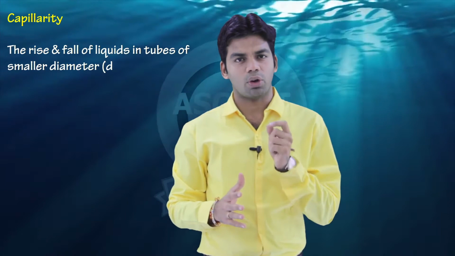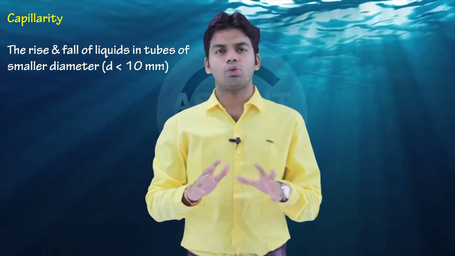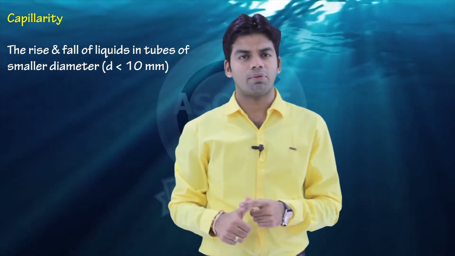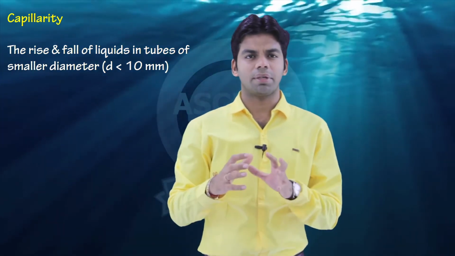Next is capillarity. What is capillarity? The rise and fall of liquids in a tube of smaller diameter. Smaller diameter means diameter less than 10 mm. This is called capillarity. Now basically there are two types of fluid. The first type is the wetting fluid, and the second is the non-wetting fluid. Wetting fluid, for example water, means the adhesive force is more than the cohesive force.